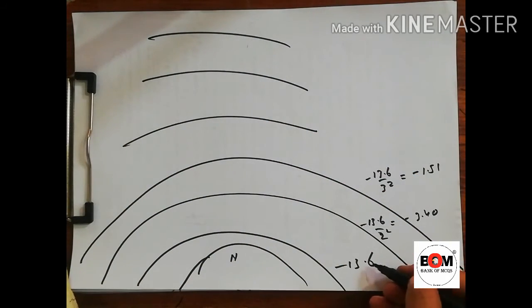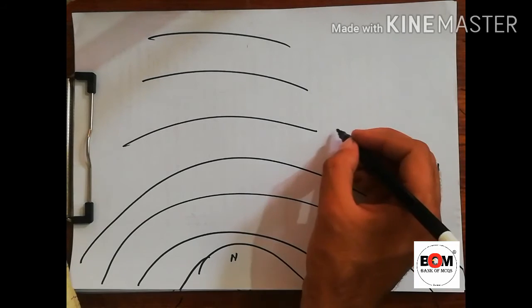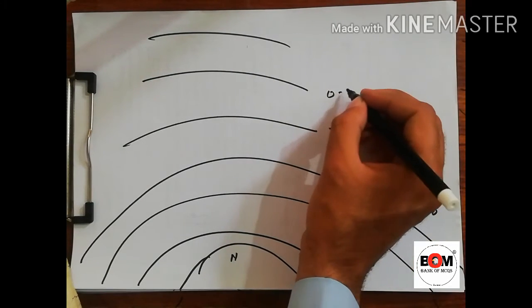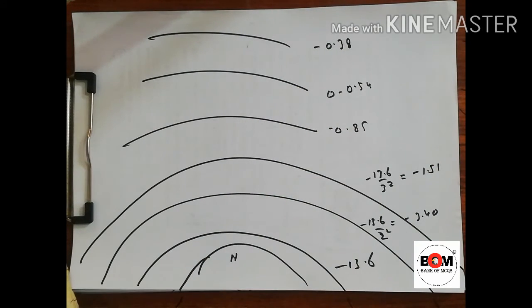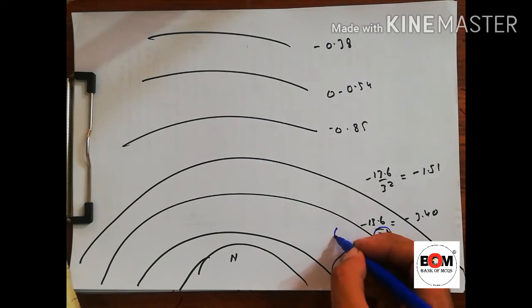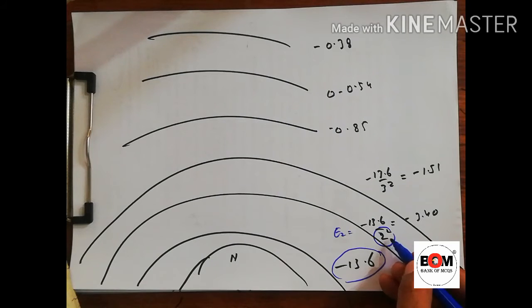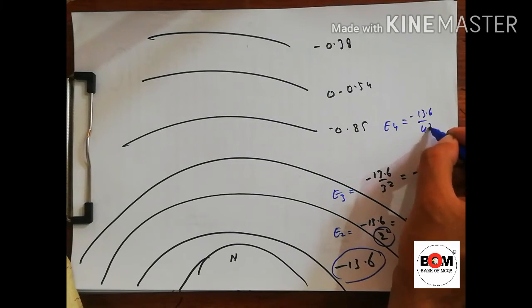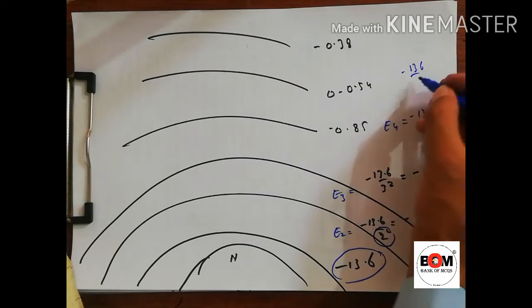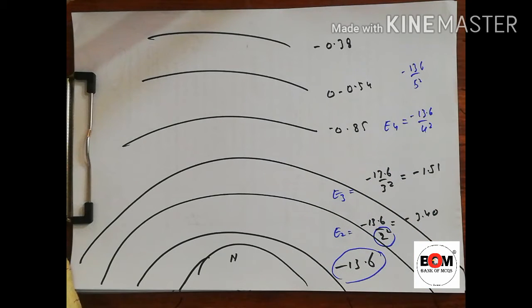Its values are minus 13.6, 3.40, 1.51, then 0.85, then minus 0.54, and next minus 0.38. So don't remember the energy level diagram, just remember this one value, 13.6. The energy formula is En equals minus 13.6 divided by n square: E2 is minus 13.6 divided by 2 square, E3 is minus 13.6 divided by 3 square, E4 is minus 13.6 divided by 4 square, minus 13.6 divided by 5 square, and so on.